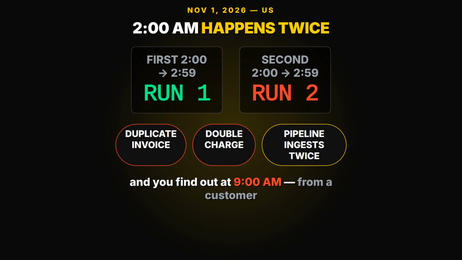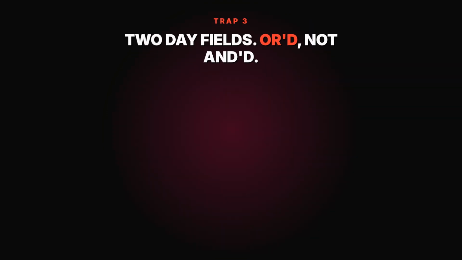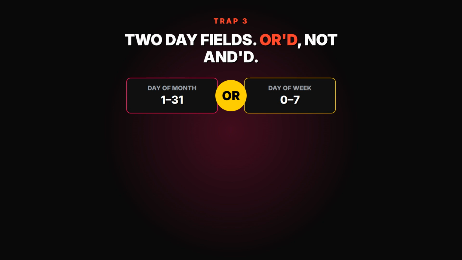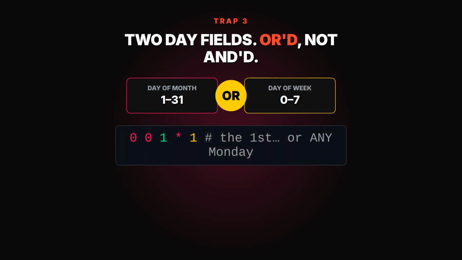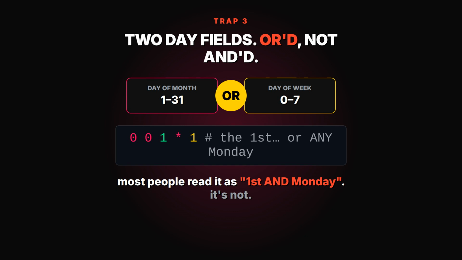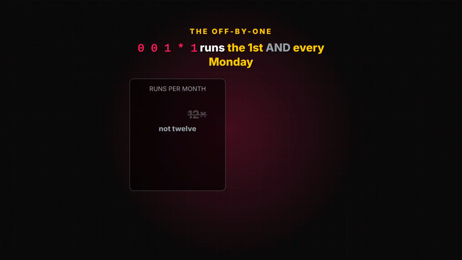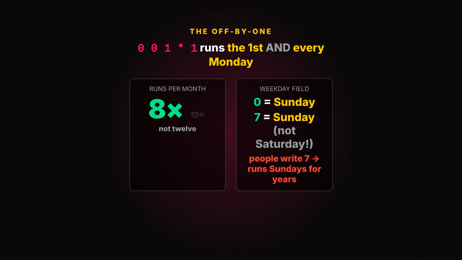Trap 3, the one that gets developers who think they know Cron. Day of month and day of week are combined with a logical OR, not an AND. 0 0 1 * 1. Most people read that as the first of the month when it's a Monday. It's not. It means the first of the month or any Monday. That job runs up to 8 times a month, not 12. And the weekday field is off by 1. 0 and 7 are both Sunday, so 0 0 * * 7 runs on Sunday. People write 7 thinking Saturday, every Sunday, for years.